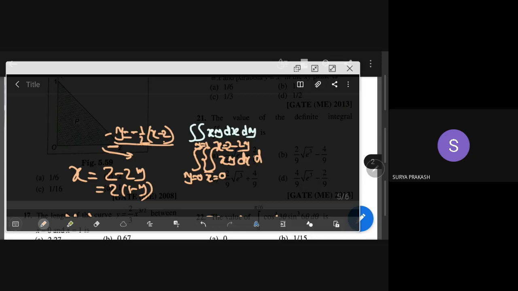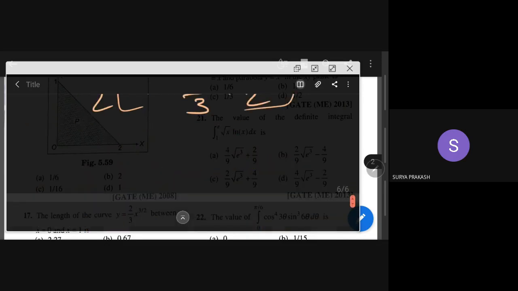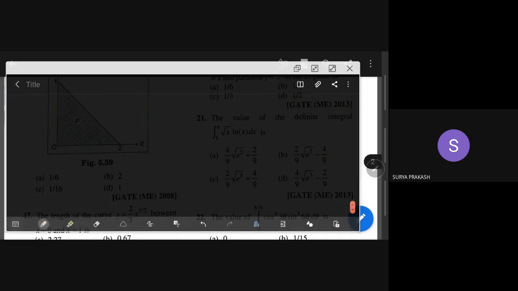Sir, how did you get two into 1 minus y, sir? Yeah, right. That's a question you will ask. I know. Okay, I'll come to that. I have to show the picture. Okay, I will explain here. If I put transparency, I'm getting this board, I'm not able to see clearly. That's the problem. Visibility today is very less for me. Okay, yeah, I'll answer. Just wait.